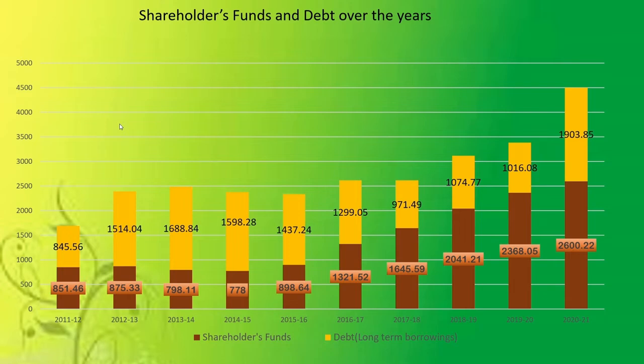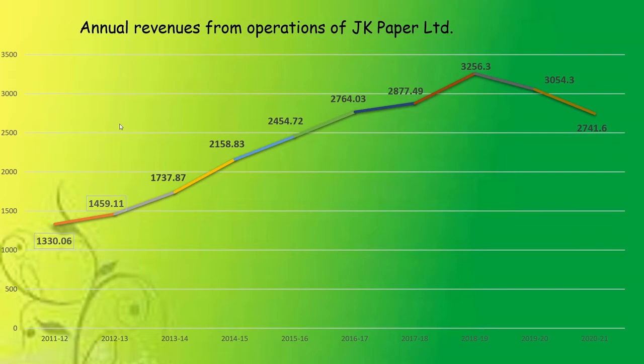In the first year, that is in 2011-12, the debt to equity ratio was about 50%, and throughout the years, like for 8 to 10 years, it has remained almost the same, like 40 to 50% belong to debt. In 2020-21, the amount of debt has increased by 900 crores. It is because of capital expenditure and acquisitions being done by the company, and the acquisitions are helping the company to move ahead and to get more competitive.